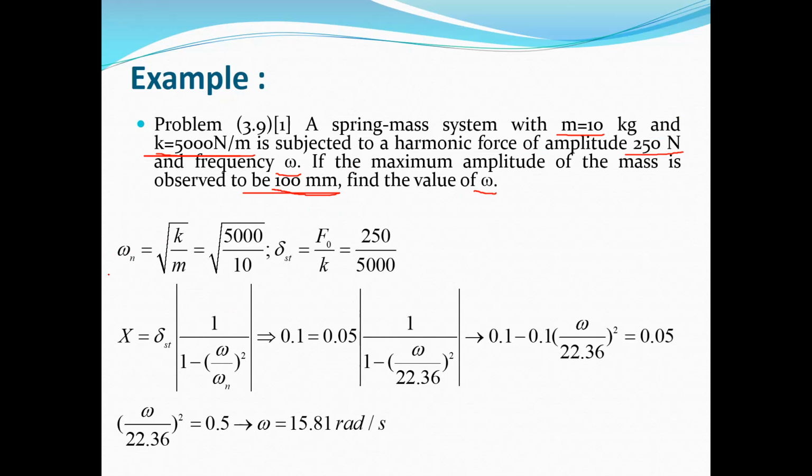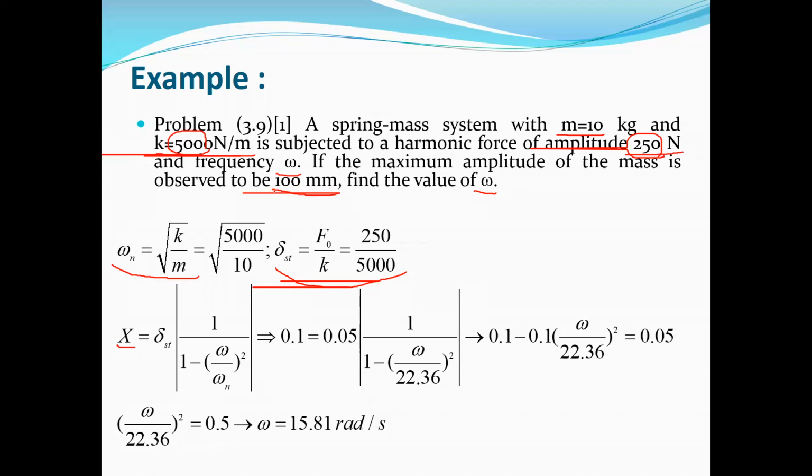So the first step, we need to obtain the natural frequency, which is equal to the square root of k divided by m. And also we can obtain the static deflection. It is equal to the amplitude of the excitation force, which is 250 here, divided by the stiffness, 5,000 Newton per meter. So we have delta st and omega n. Also we have this X, which is 100 millimeter.